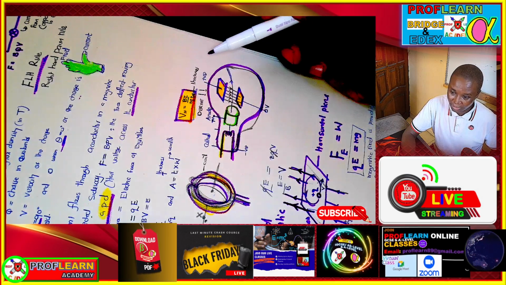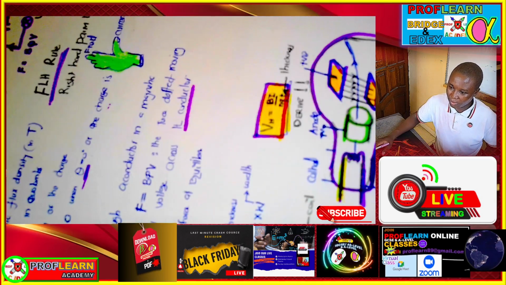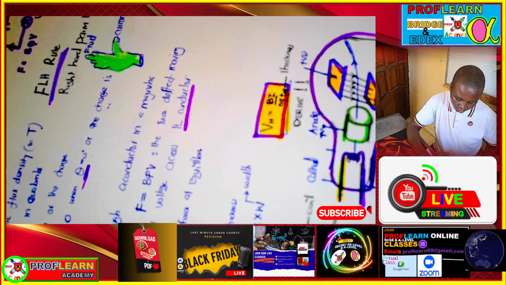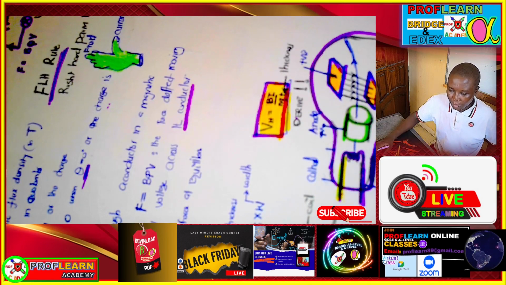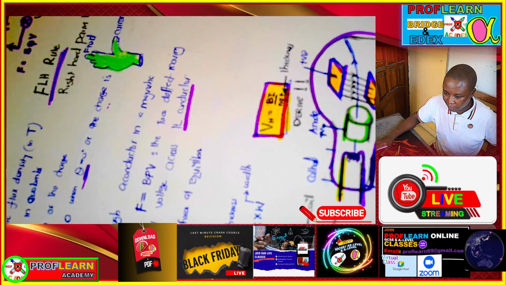T is the thickness, so you are going to use this particular formula in order for us to calculate that particular Hall effect voltage.